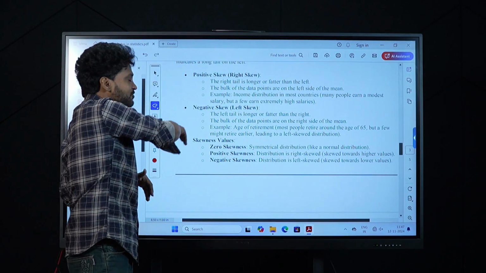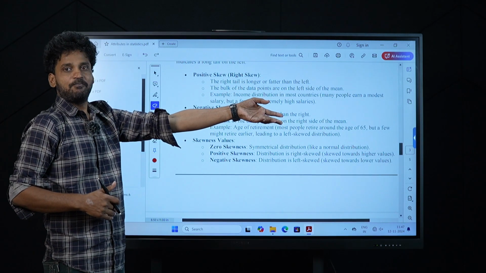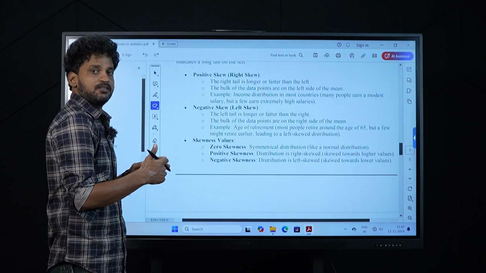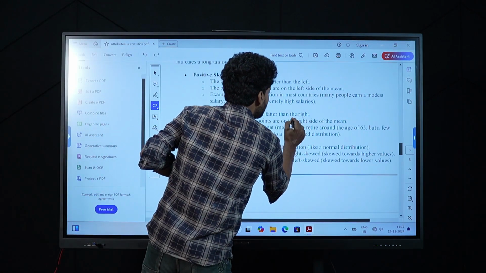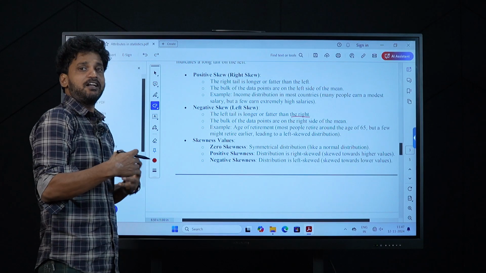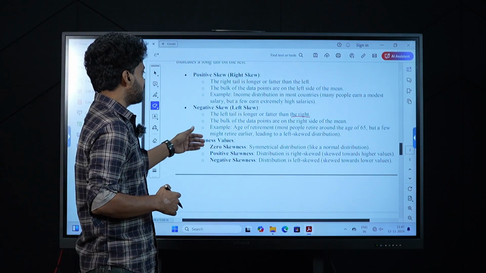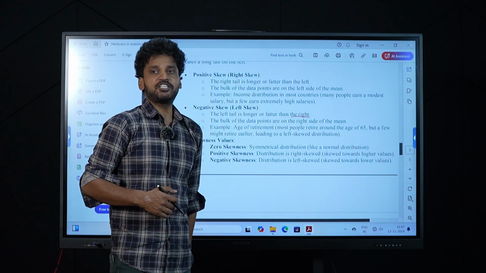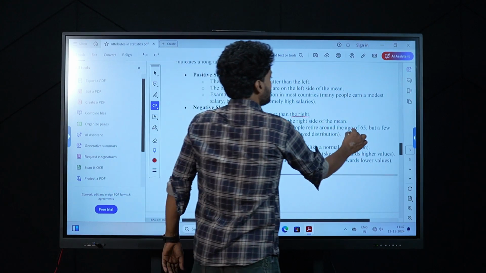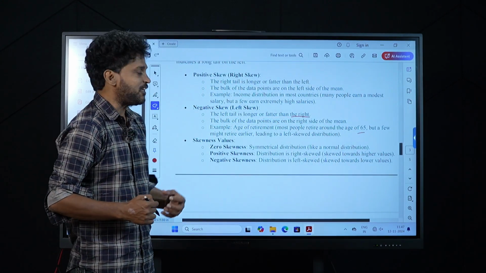But within the negative skew, the bulk of the data points are on the right, the bigger part. A few data points on the left are contributing more to the mean, which is called negative skew. The bulk of the data points are on the right side of the mean. Example, age of retirement. This is what I discussed. The retirement age is 65, but a few might retire earlier, which contributes more to the mean.